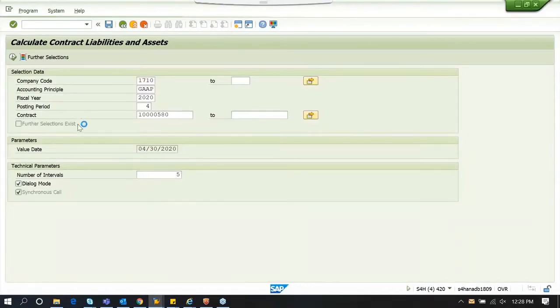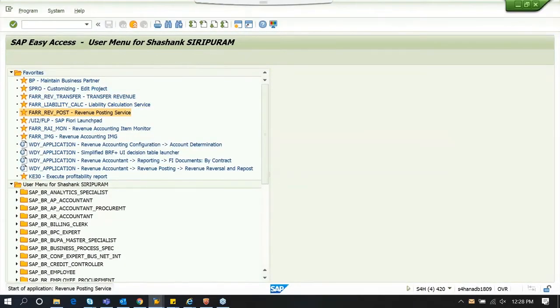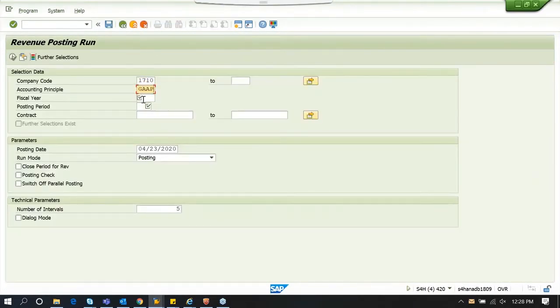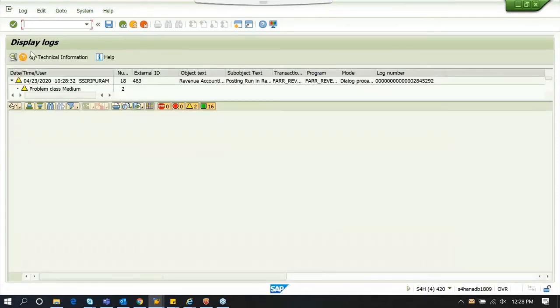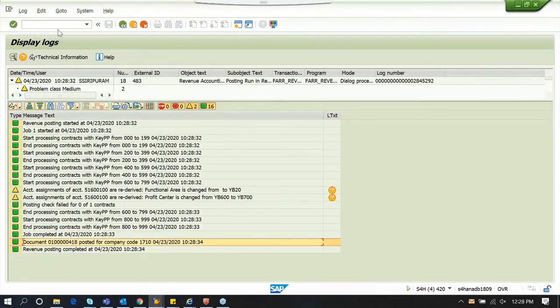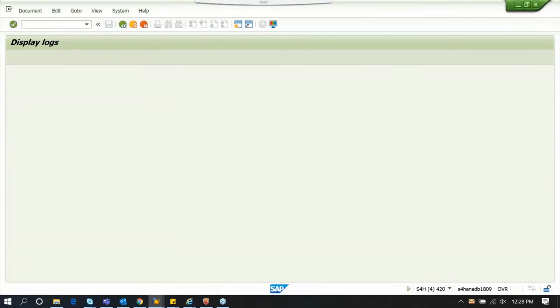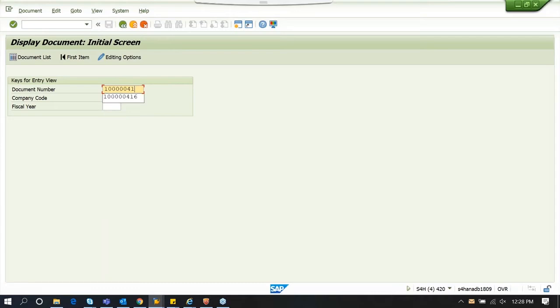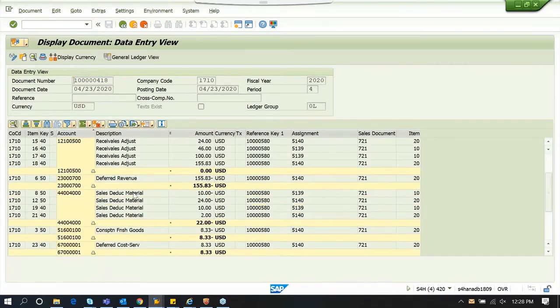The third step. So this is the job where an accounting document gets posted. This is the document number ending with 418. So let's explore the document. So this is the document.